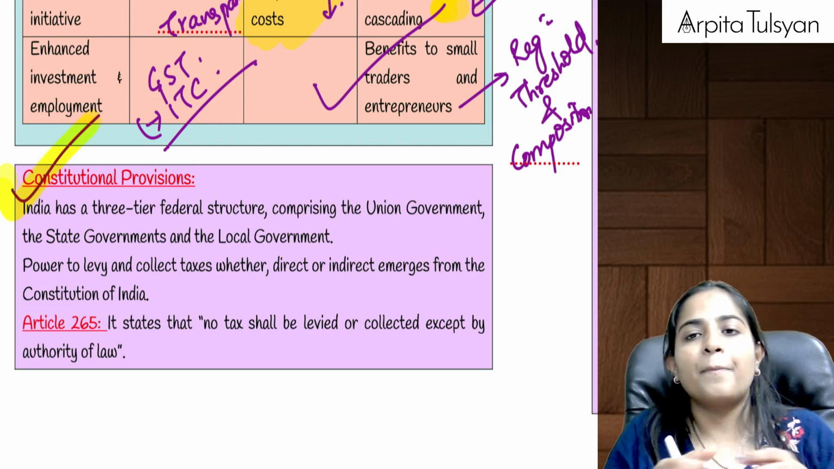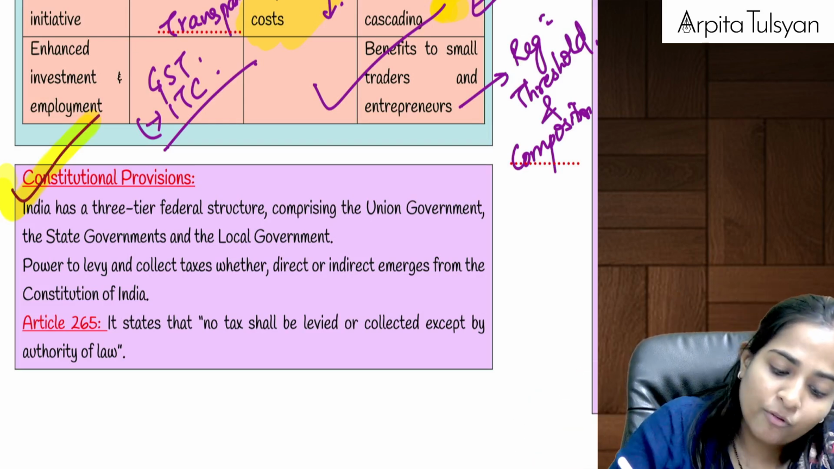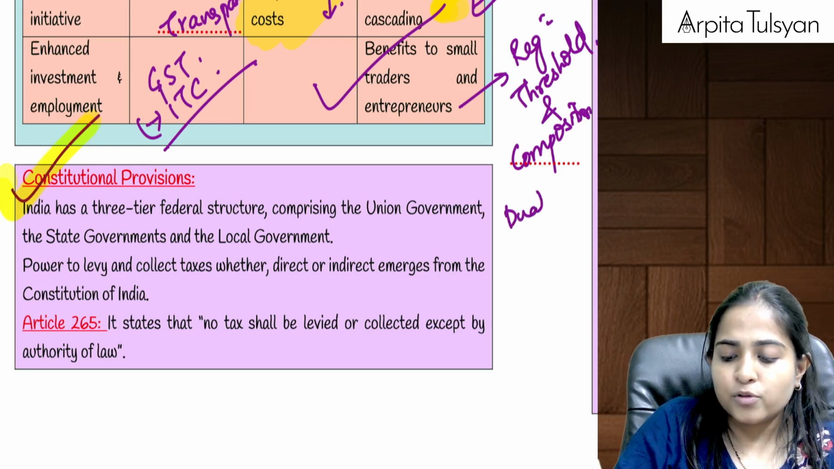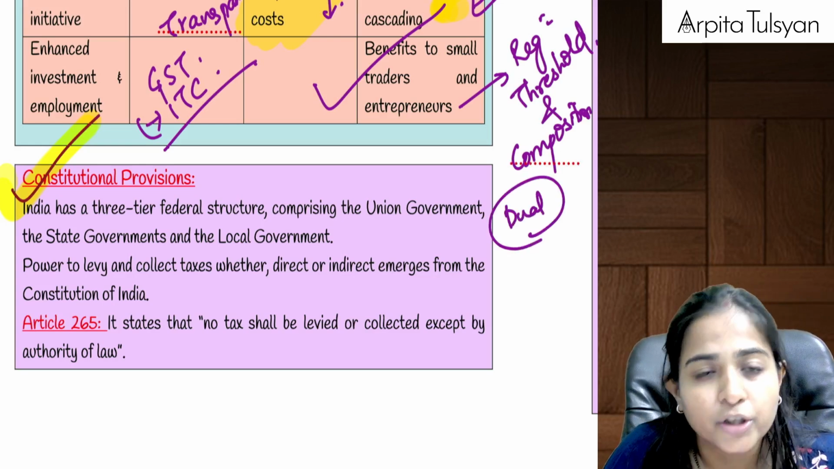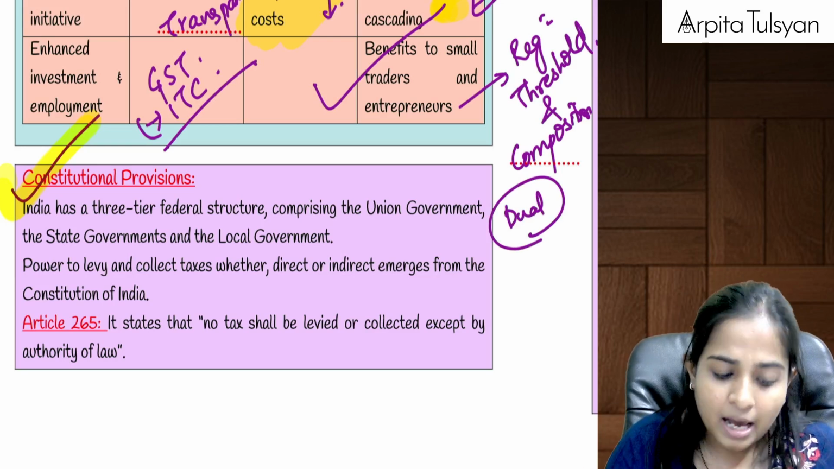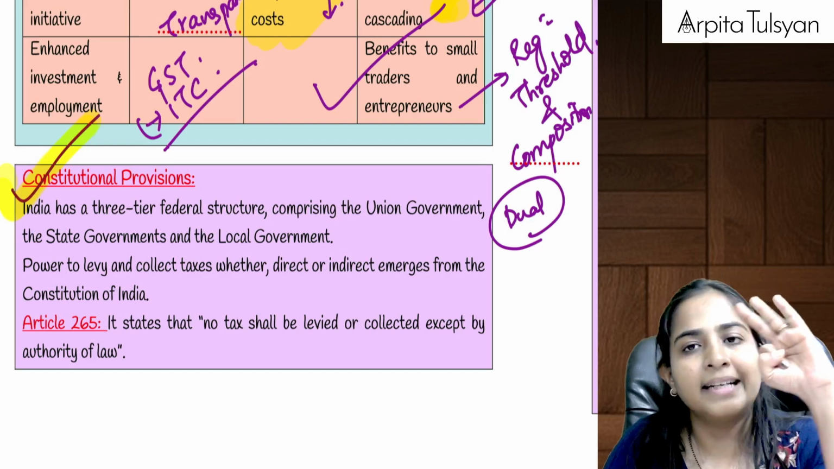Because earlier the powers were there with the respective governments. Now they wanted to give the dual powers. So for that, there was no provision in the constitution available. So now we have to give them the powers. Okay, now India works in 3 tier.